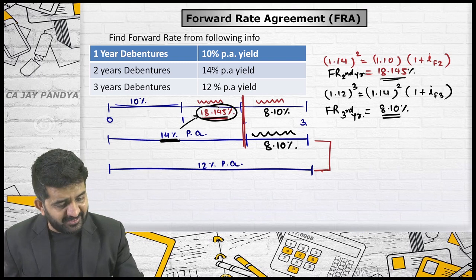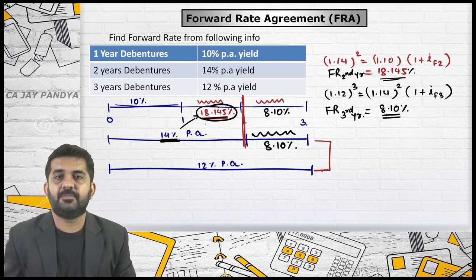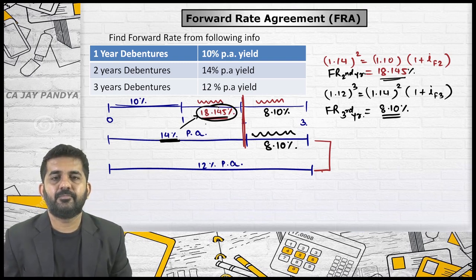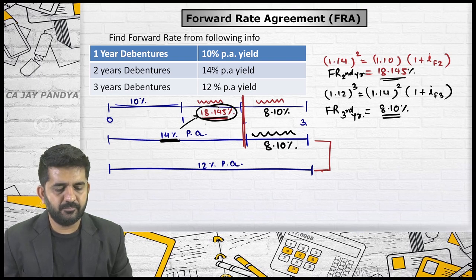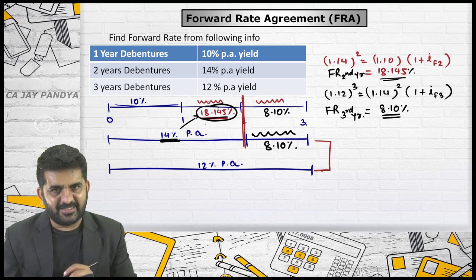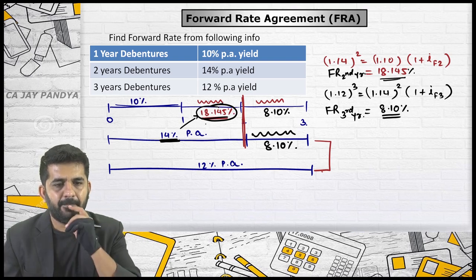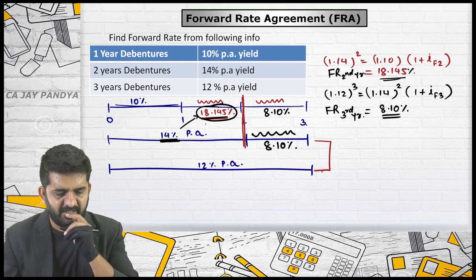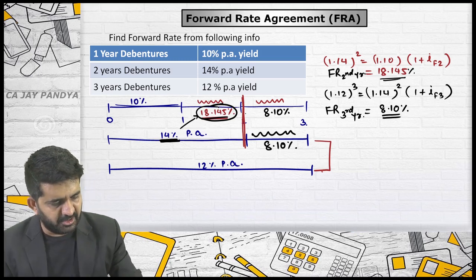Any other student? Why this rate is greater than 14%? Sir, because in the first year it's just 10%. Exactly. Comparing it with 14% for the first year also. Yes. So it has to be more than 14 with a significant amount so that it can cover the 4% in the first year also. Exactly. This is the correct answer.